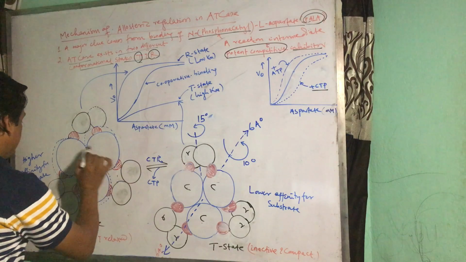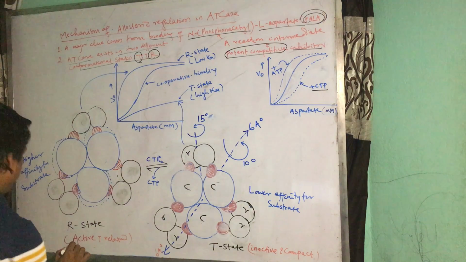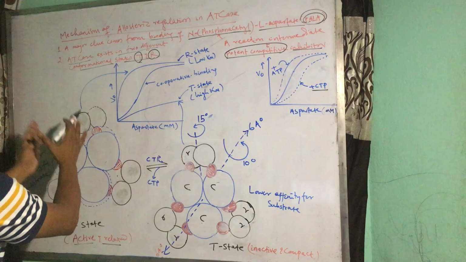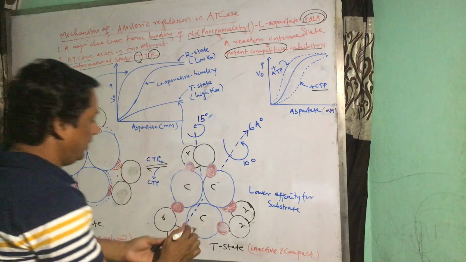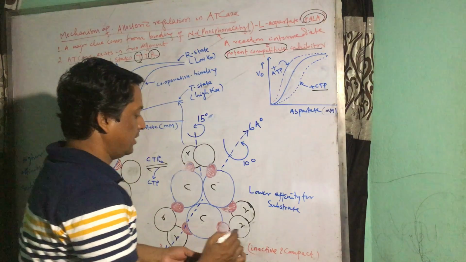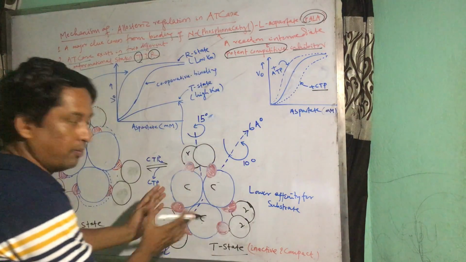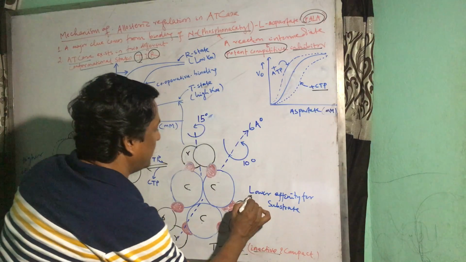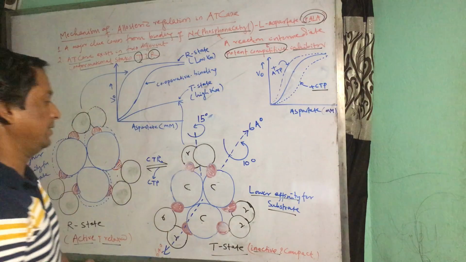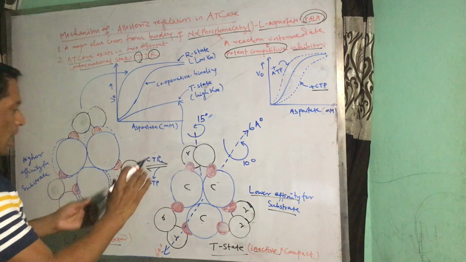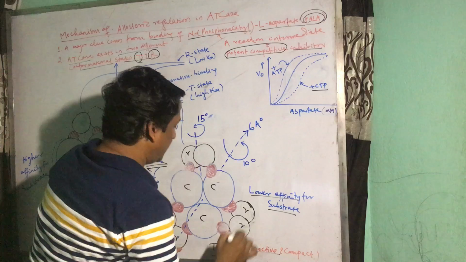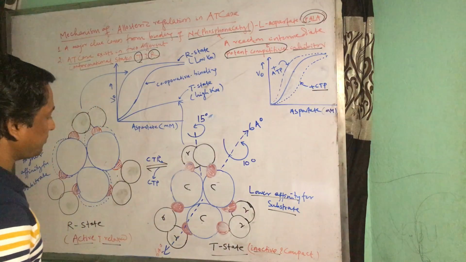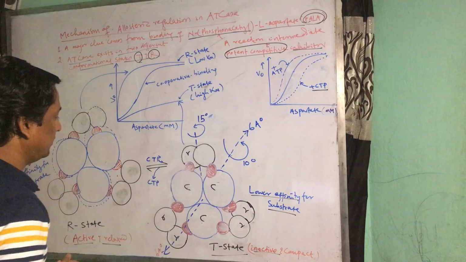The R state, which is the relaxed state, is the active state, which will bind to the substrate. It has a high affinity for the substrate. And the T state, which is the tense state, is a compact conformational state, and it is inactive and has lower affinity for substrate binding. So how does this T form differ from R?